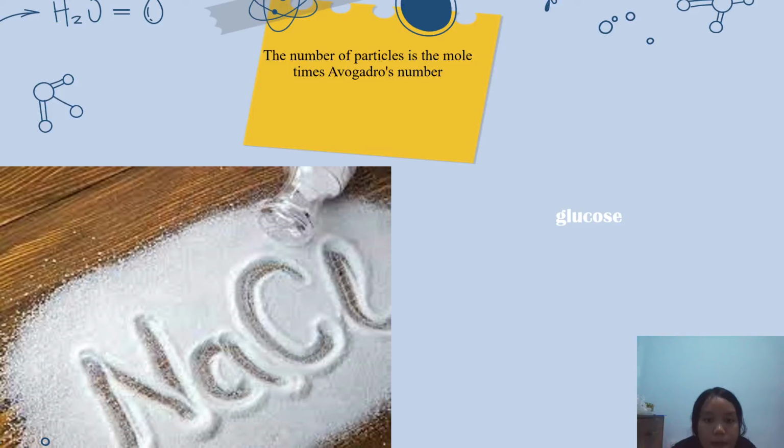The number of particles is the mole times Avogadro's number. The number of particles can be called the number of atoms, or can be called the number of molecules. When we say the number of atoms, it means the number of particles for the element. When we say the number of molecules, we mean the number of particles for the compound.